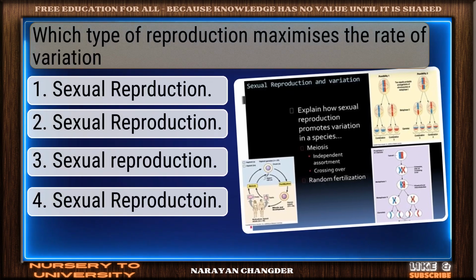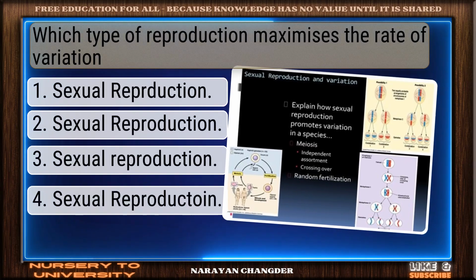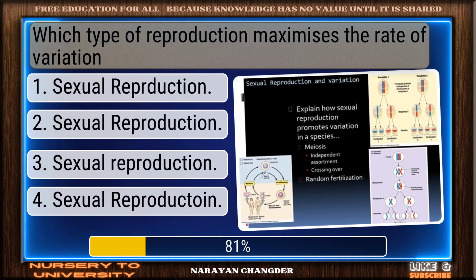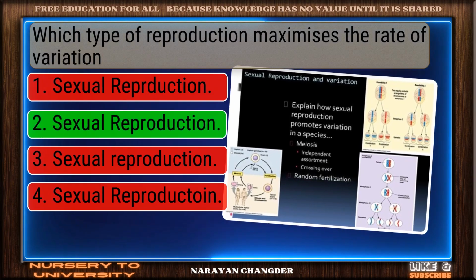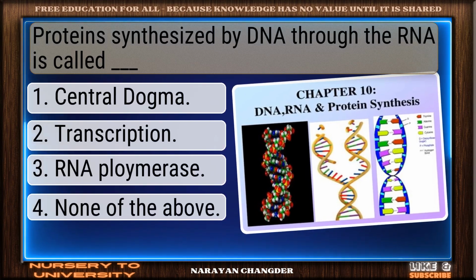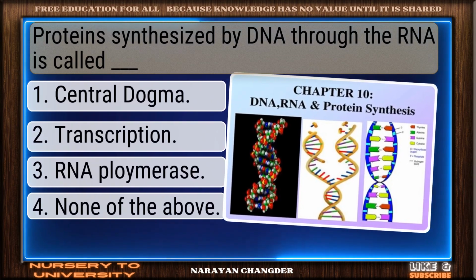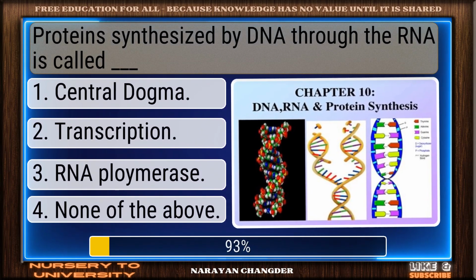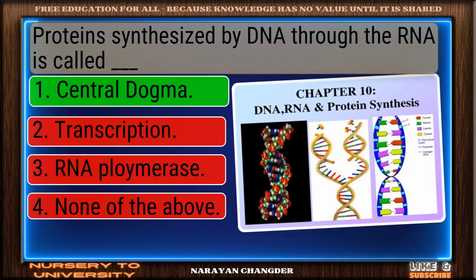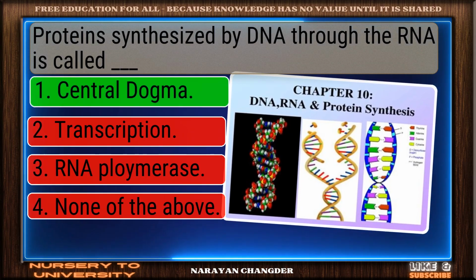Which type of reproduction maximizes the rate of variation? Right again. Sexual reproduction is valid. Proteins synthesized by DNA through the RNA is called dash. Right choice. Central dogma is best.